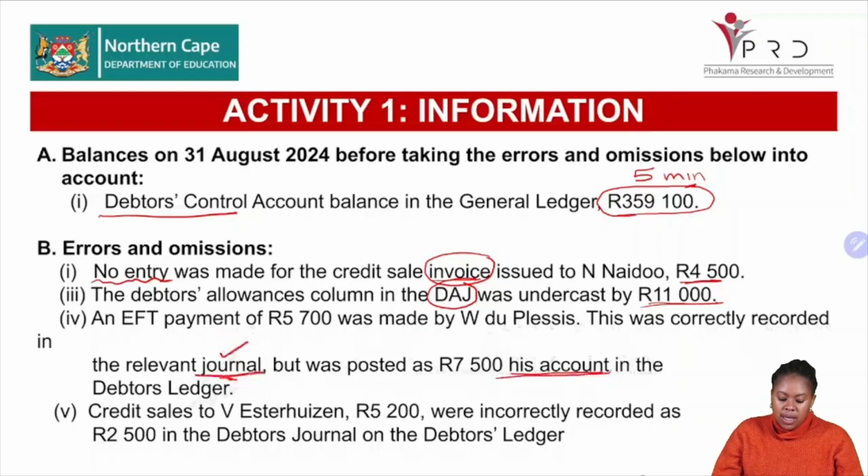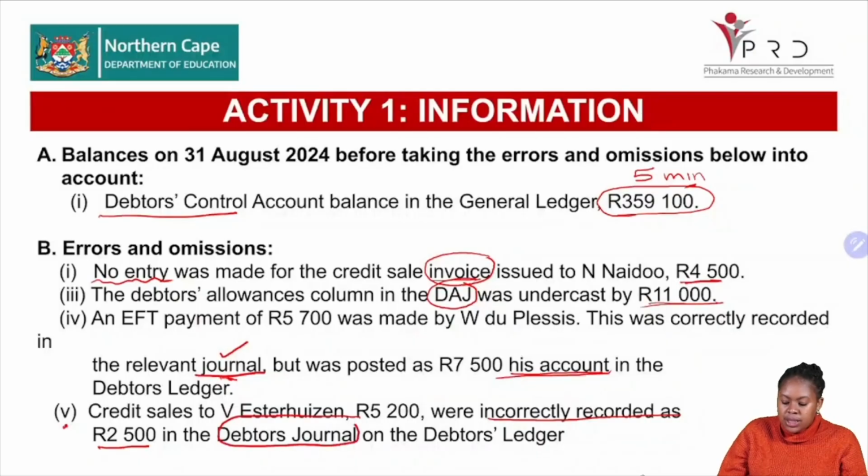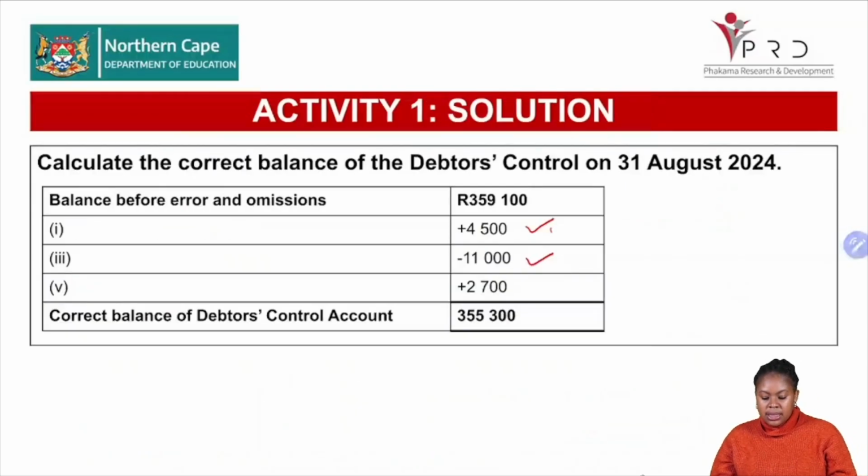All right. So then let's look at the next one. It says the credit sales to V. Esterhazen 5,200 was incorrectly recorded as 2,500 in the debtor's journal. Do you see that? On the debtor's ledger. Okay, so let's quickly go check there. We had to find the difference between the two, and then it was an invoice. So then we have to add the 2,700, and then we will plus and minus accordingly.